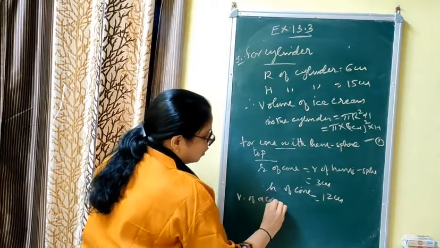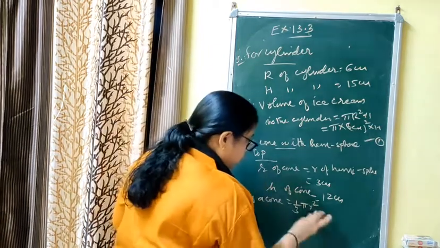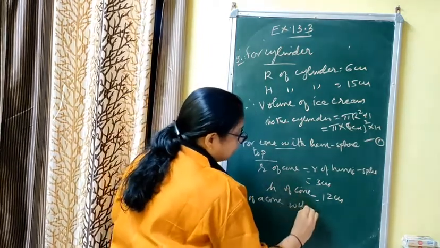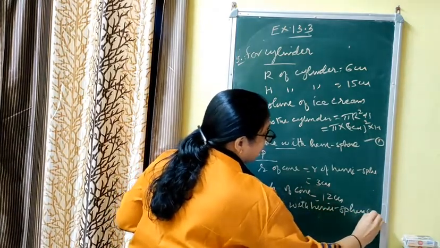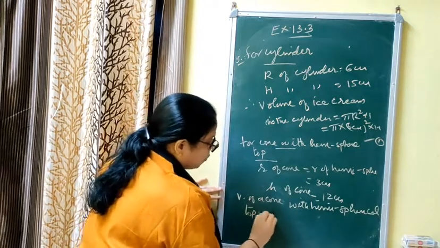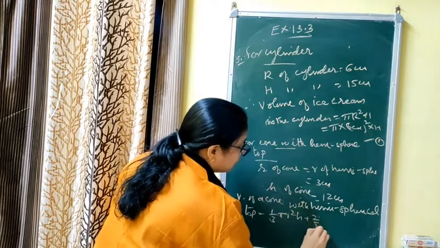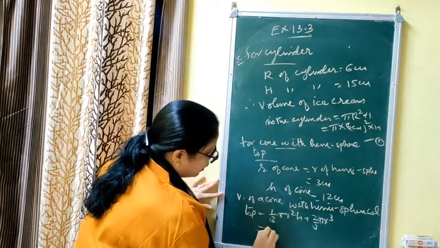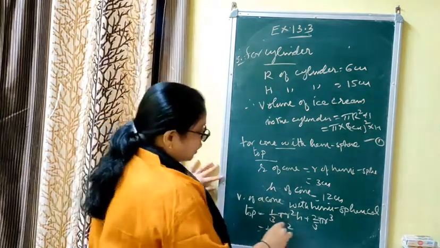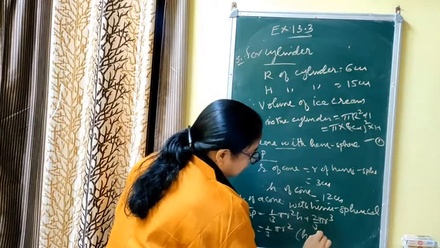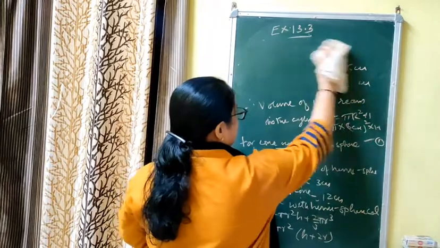Now volume of a cone is equal to 1 by 3 pi r square h. Volume of cone with hemispherical top, you have to take both, is equal to 1 by 3 pi r square h plus 2 by 3 pi r cube. You can take 1 by 3 pi r square common. मैंने कहा था जब इक्वेशन सोल्व करो तो सोल्व करके आगे बढ़ना है. h plus 1 by 3 pi r square, that is 2r. Now if you put the value, what you will get?